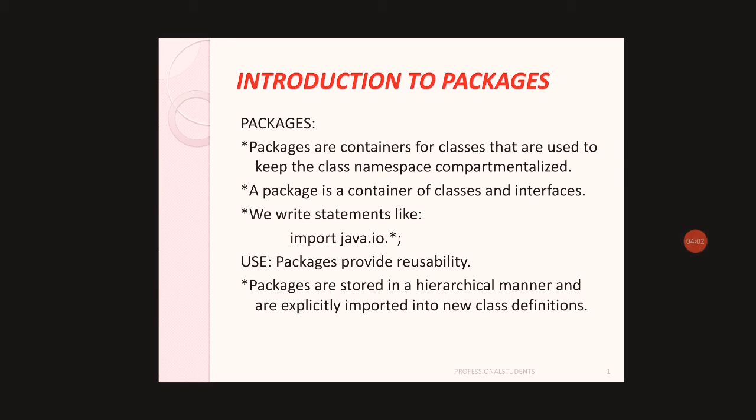Then next, here we have kept a star mark. This represents all the classes and interfaces of that io subdirectory. Means first java is one directory, and io is another subdirectory in that directory, and the asterisk symbol or star mark represents the contents of the io directory. In this way we represent packages. The main concept of using packages is reusability.